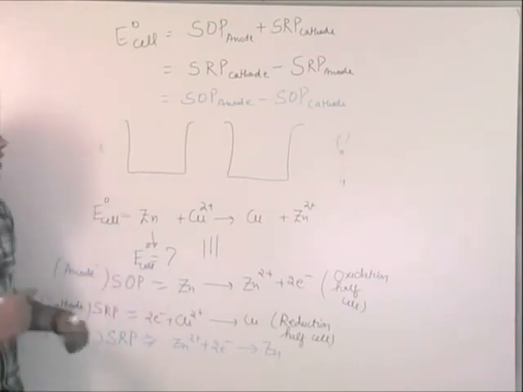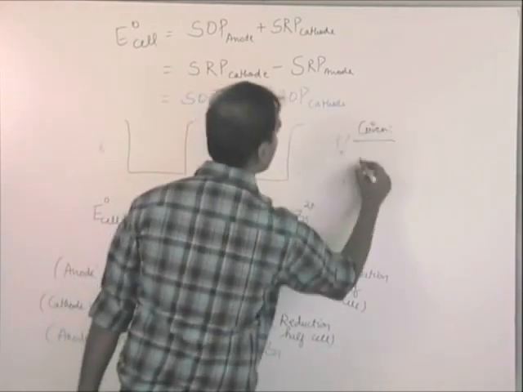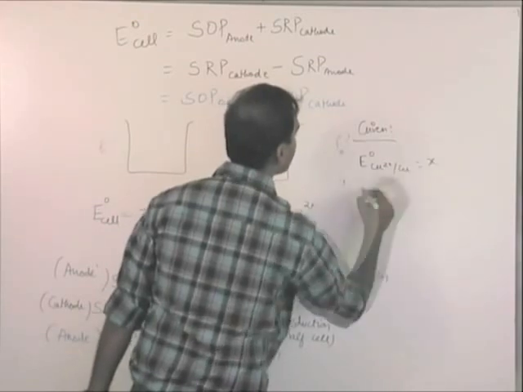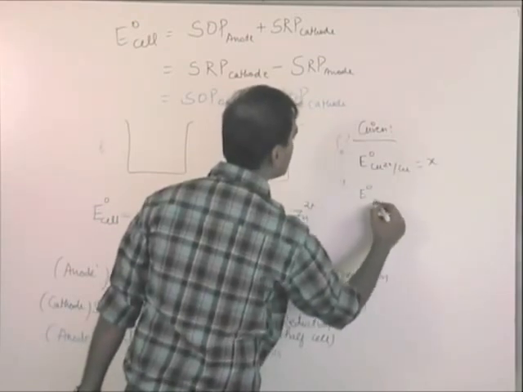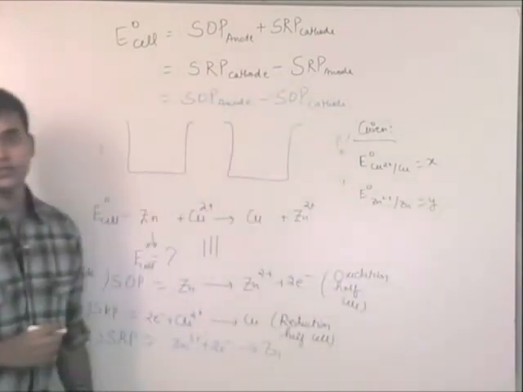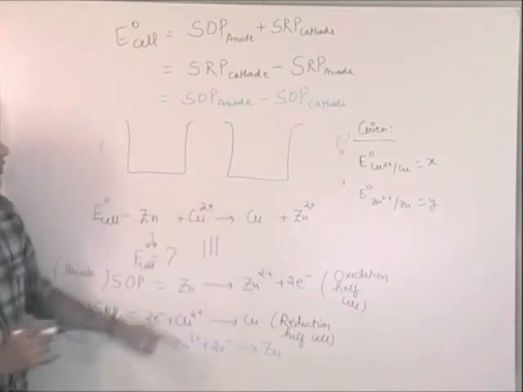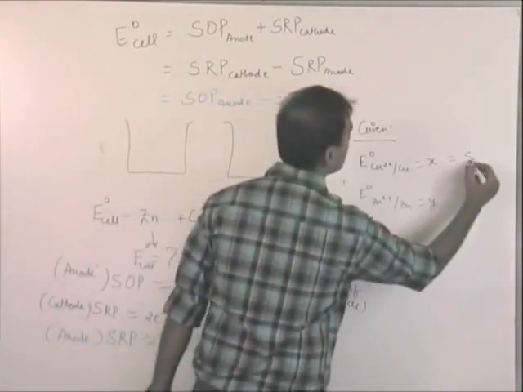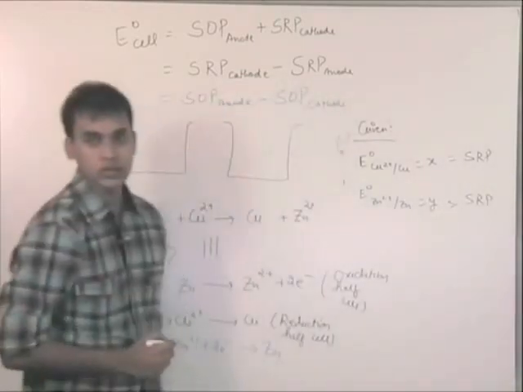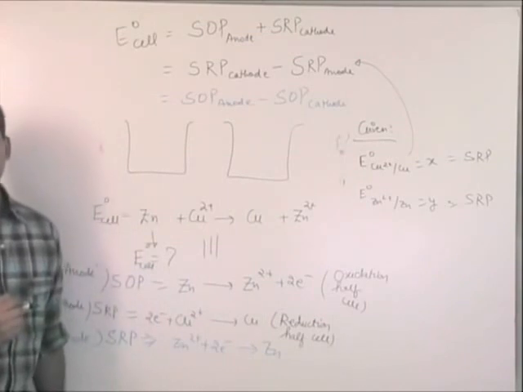They will just give you, say for this reaction, given E naught Cu2 plus, Cu is X, E naught Zn2 plus, Zn is Y. Suppose it is given to you. So effectively what is given to you is SRP and SRP again. So what you have to use is this thing.